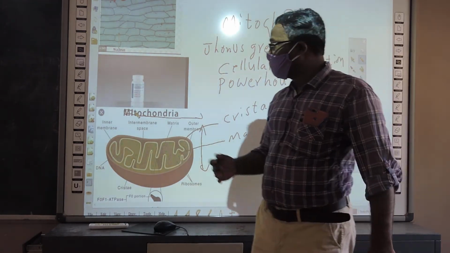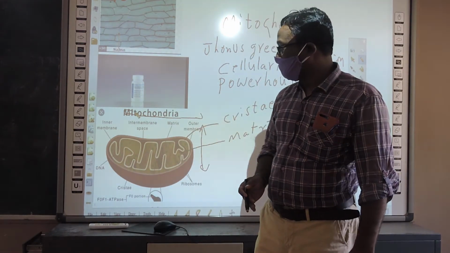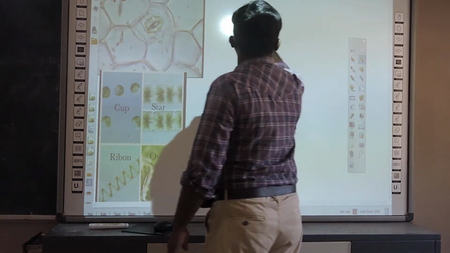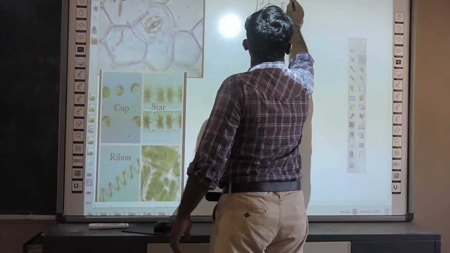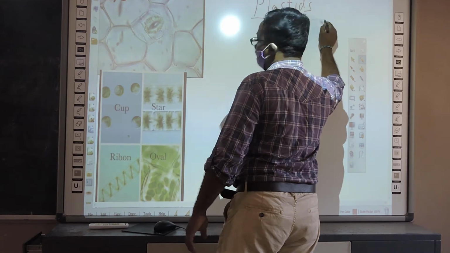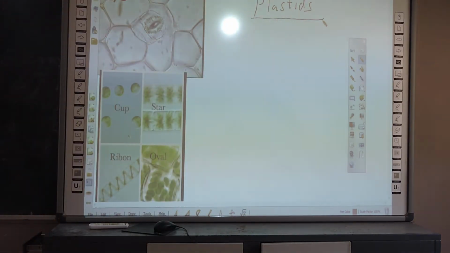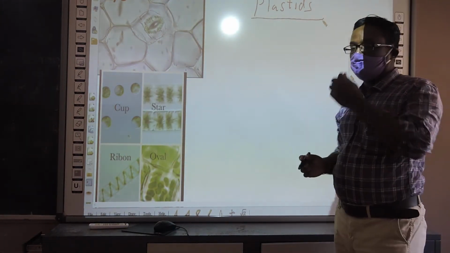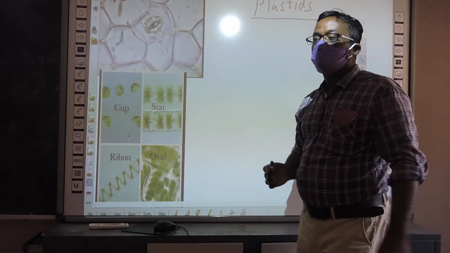Okay, let's go to another type of organelle which can be observed only in plant cells: plastids. These plastids can be observed only in the plant cells.